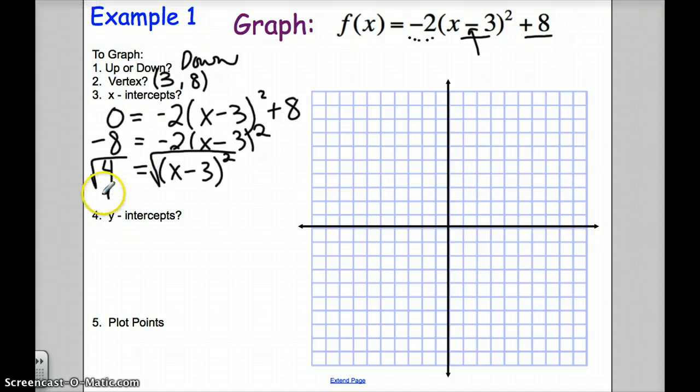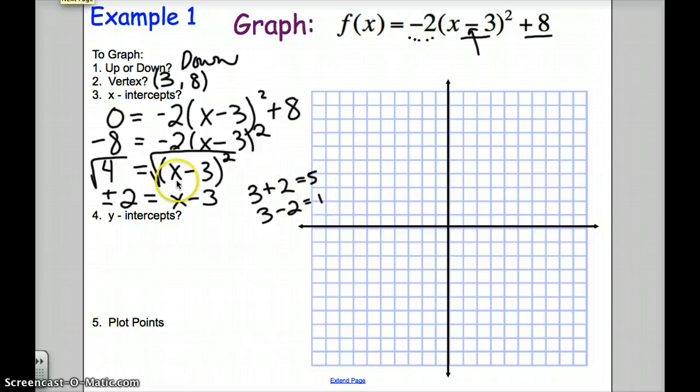But remember, you want to consider both positive and negative solutions. So plus or minus 2 equals x minus 3, because it could be positive 2 that was squared to get 4 or negative 2 that was squared to get 4. Now I'm going to add 3 to both sides to see my solutions. So it looks like my solutions are 3 plus 2 or 3 minus 2. Okay? If you're not convinced by that, they're going to be 5 and 1.